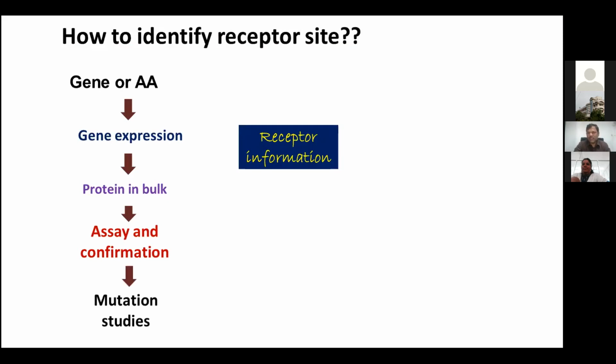Then mutation studies will be done, because we have a database of proteins and their receptor sites. We can pick the amino acids at the probable receptor pocket and mutate them. When you mutate an amino acid with another amino acid at the active pocket, the activity of the enzyme will be completely lost.